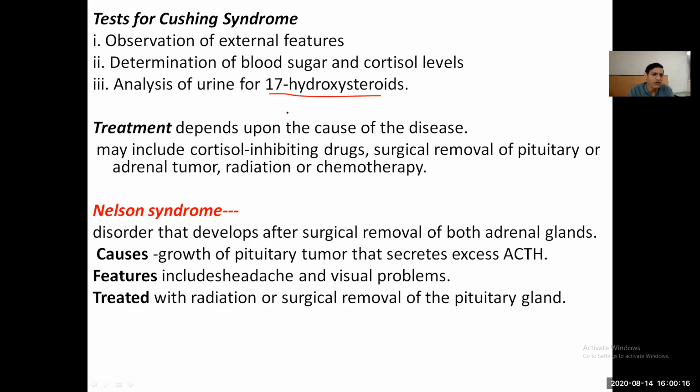There is one condition we call Nelson syndrome. It is a disorder that develops after the surgical removal of both adrenal glands. The main cause is growth of a pituitary tumor that secretes the ACTH. So excess ACTH causes Nelson syndrome. Features include headache and visual problems, treated with radiation or surgical removal of the pituitary gland. So Nelson syndrome can be treated.